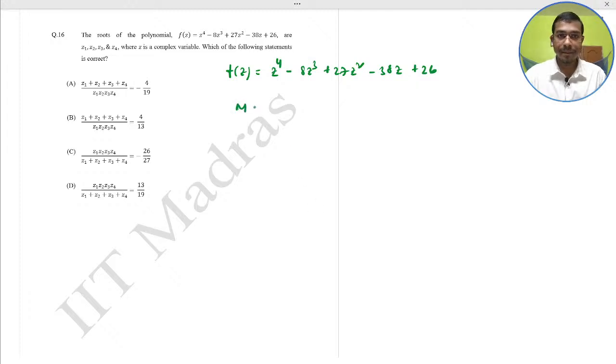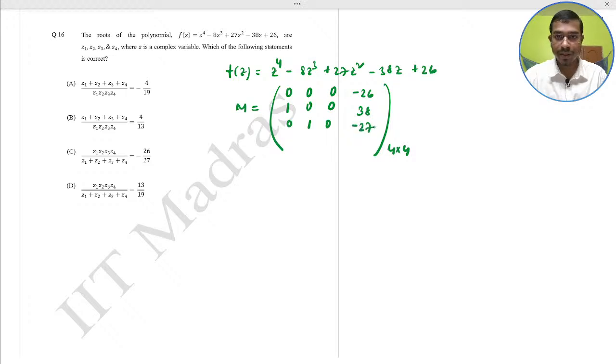M is equal to a 4 by 4 matrix: 0, 0, 0, minus 26; 1, 0, 0, 38; 0, 1, 0, minus 27; last row 0, 0, 1 and the 8.